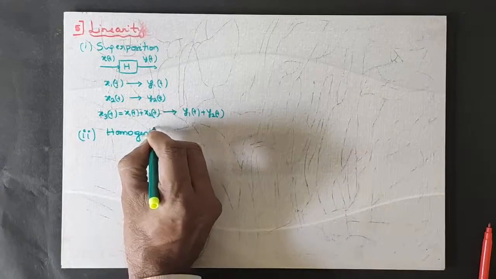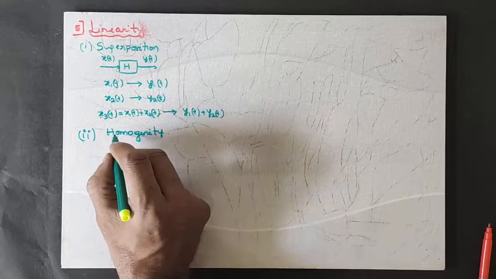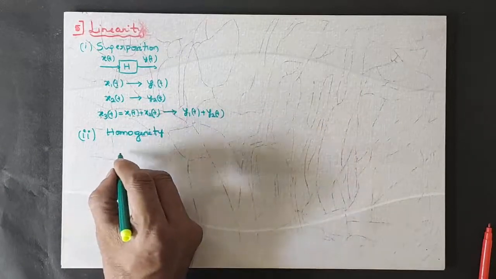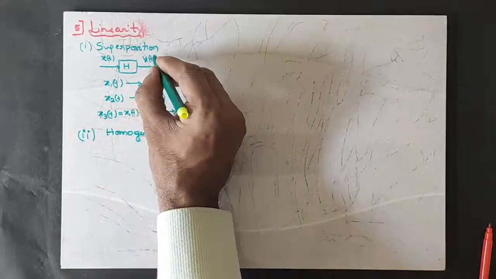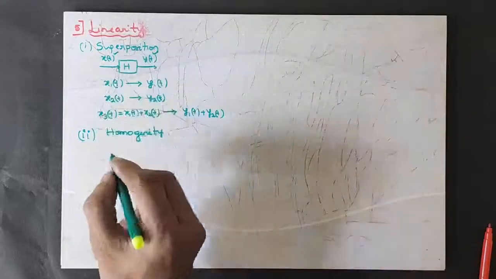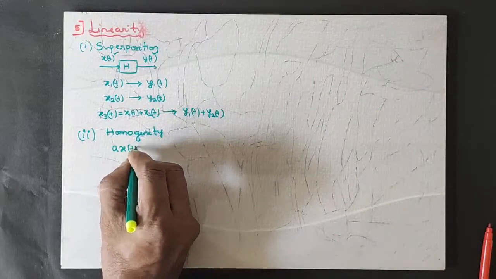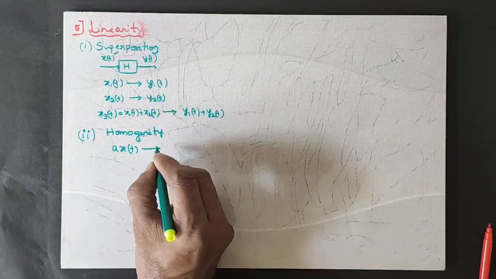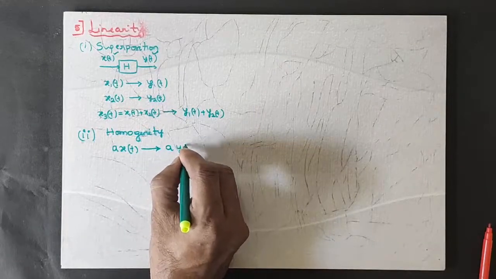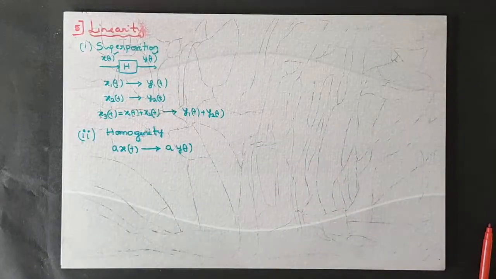Homogeneity property. What is the meaning of the homogeneity property? Suppose you have a system which produces output y of t for a given input x of t. I amplify the input to a x of t and the output becomes a y of t. Then I shall say that the system is following the homogeneity property.